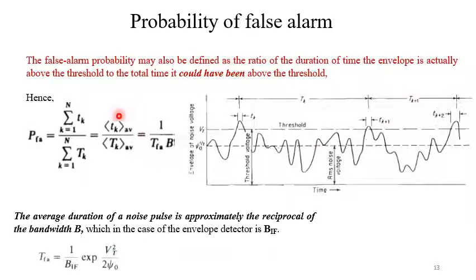Now the ratio of these two averages can be written as 1 by TFA into B. The average duration of a noise pulse is approximately the reciprocal of the bandwidth B, which in the case of an envelope detector is the IF bandwidth. So TFA can be written, from our previous expression of PFA, as 1 by B IF exponential Vt square by twice psi 0.